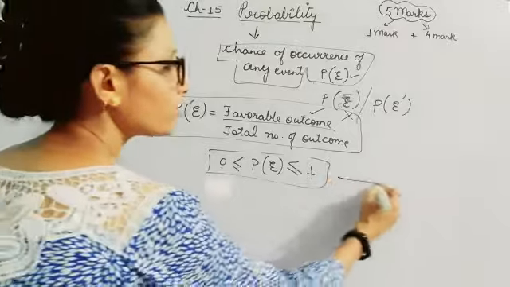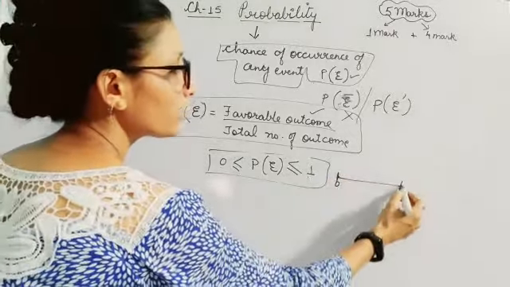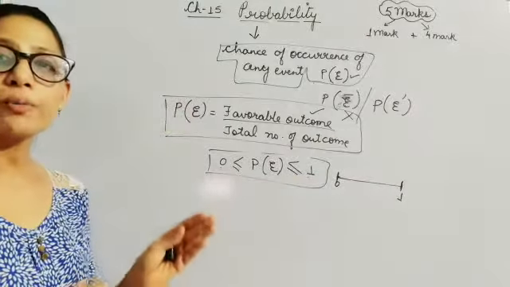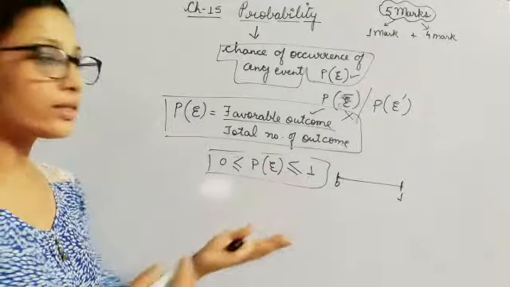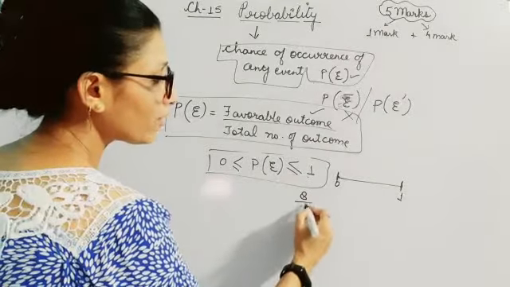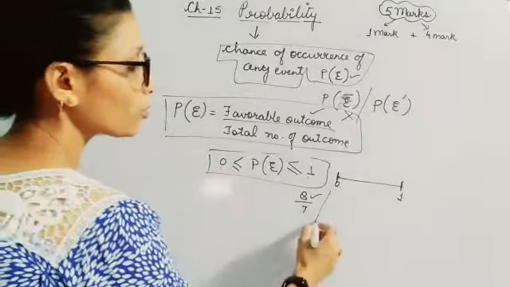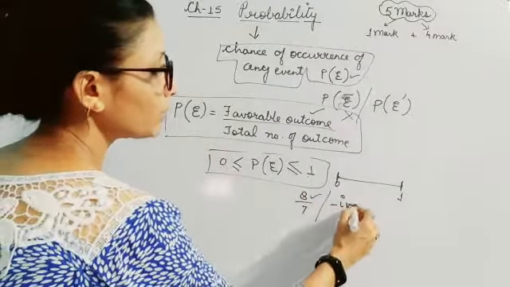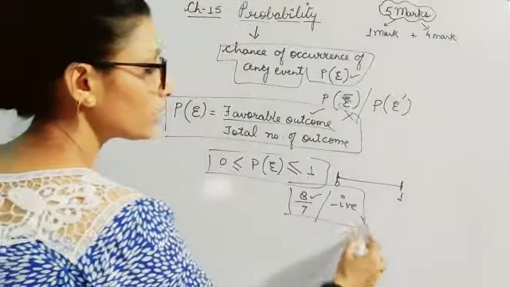That means if this is your number line, then your probability can lie from here to here. That means you cannot have your numerator greater than denominator, and of course, you will never have the probability as negative. So these two conditions are forbidden here.